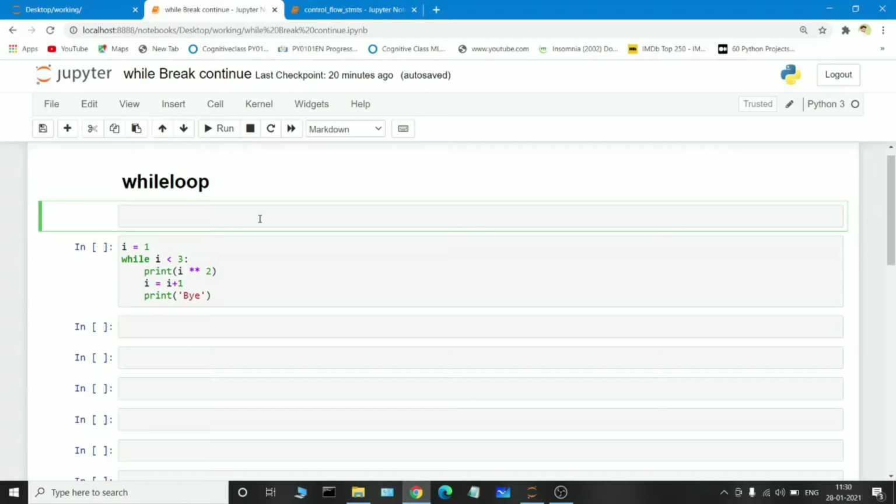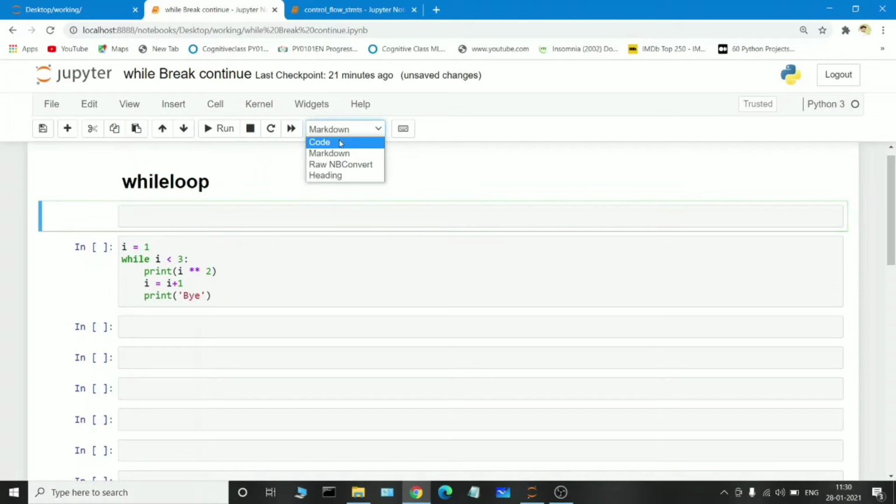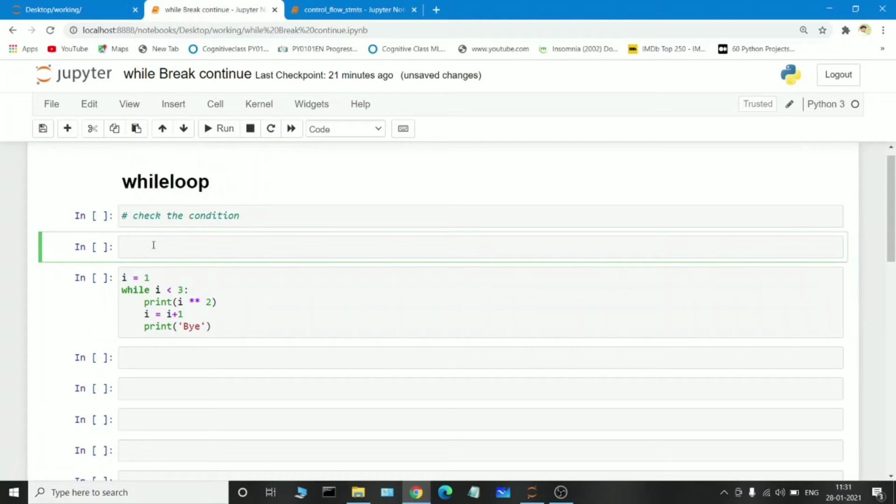So coming back to the section, this is the cell where I am going to write my code regarding the while loop. The while loop is used to check the condition. Okay, so it works the same as an if condition.